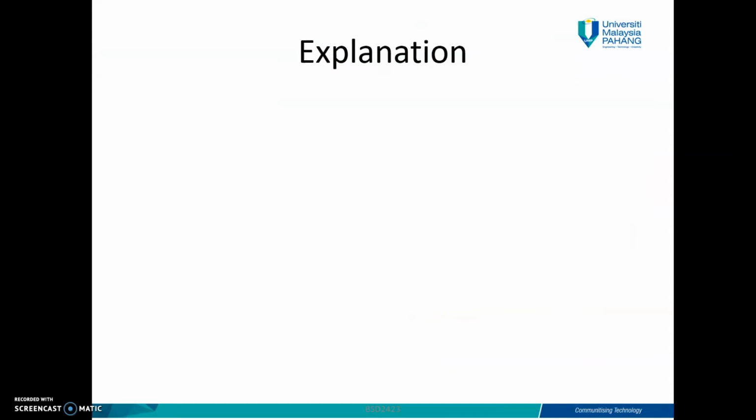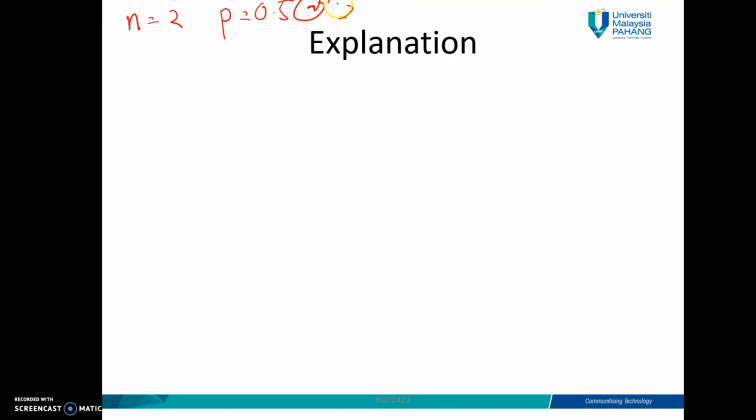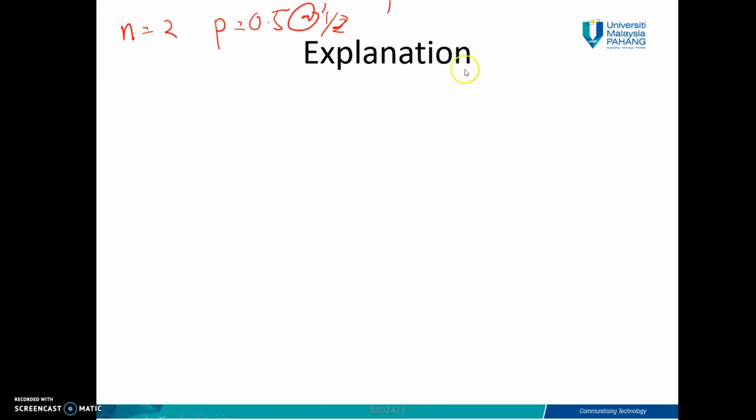So if you look, we have n equal to 2, p equal to 0.5 or half. So what is the density function for binomial? You have n choose y, p to the power y, q to the power n minus y.